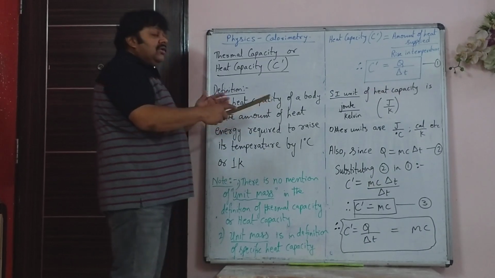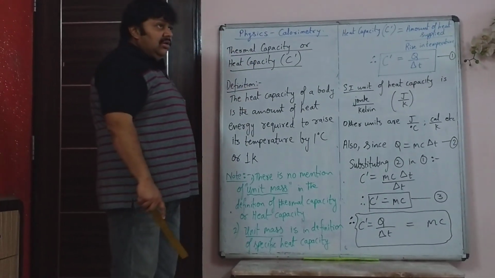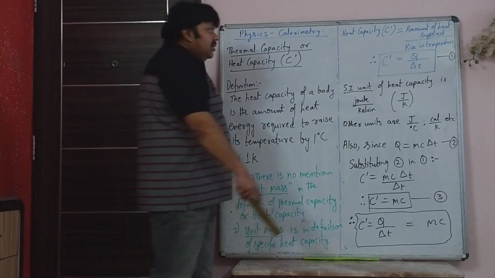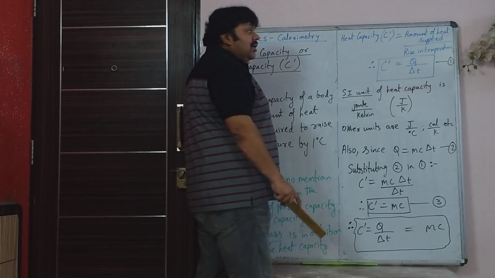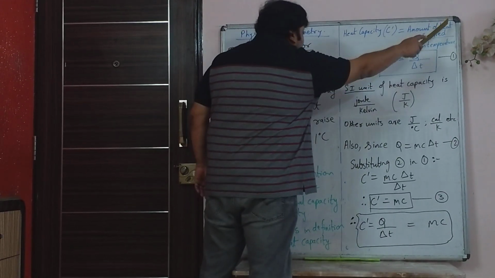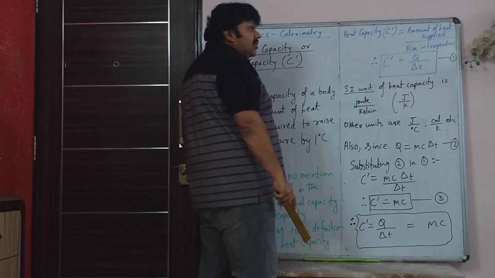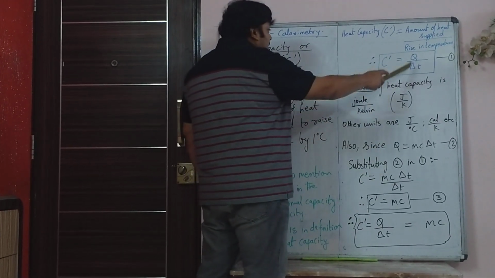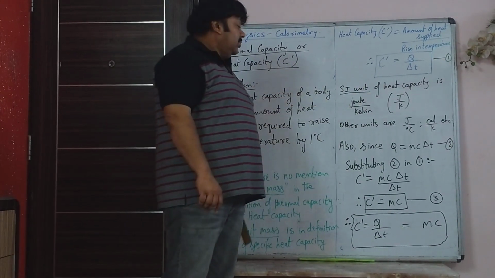It's the amount of heat energy required to raise the temperature of the entire body by 1 degree Celsius. So C dash is amount of heat supplied upon rise in temperature. Amount of heat supplied is Q and rise in temperature is delta T. So C dash is Q upon delta T.